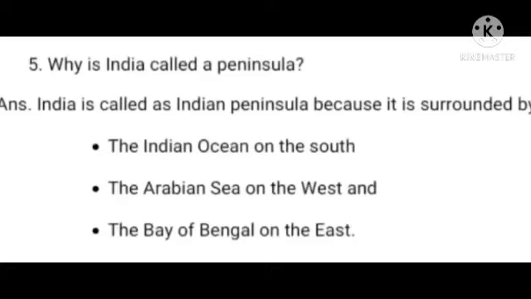Fifth one. Why is India called a peninsula?